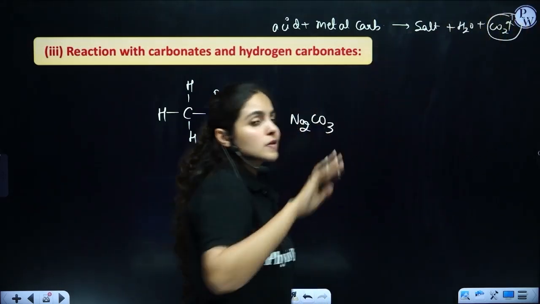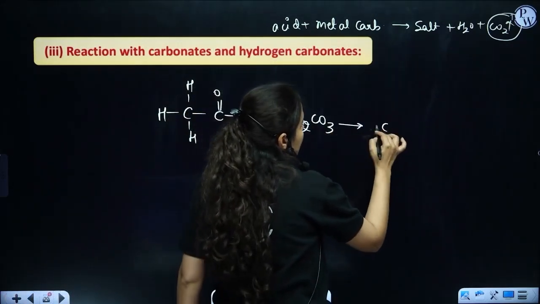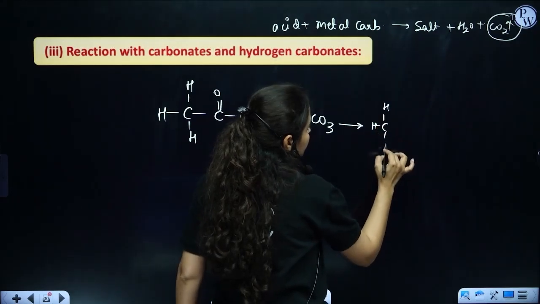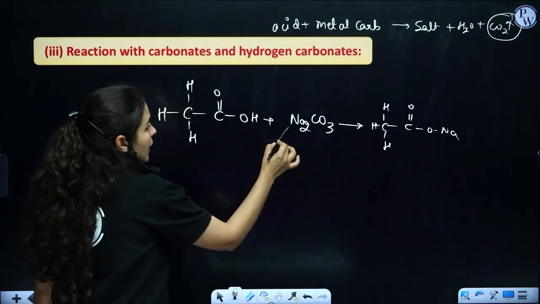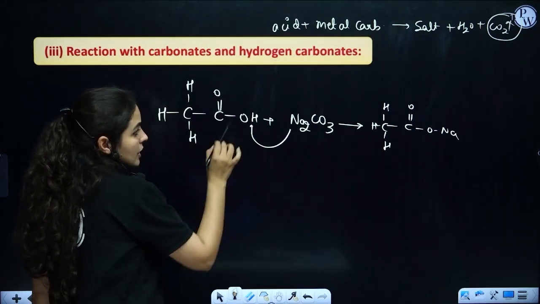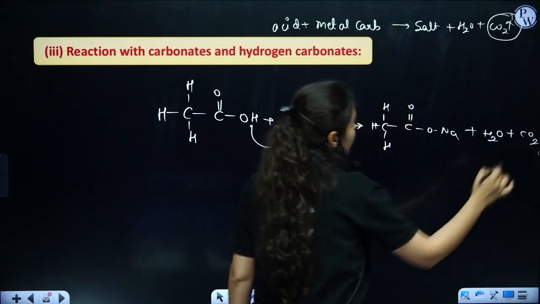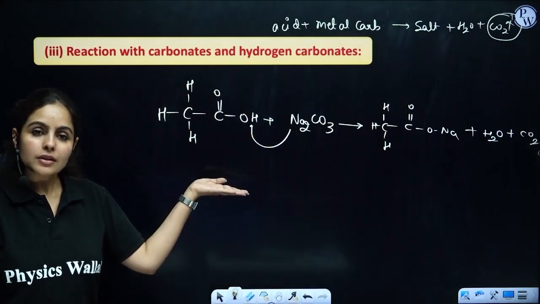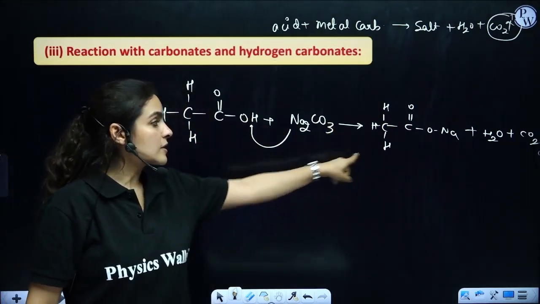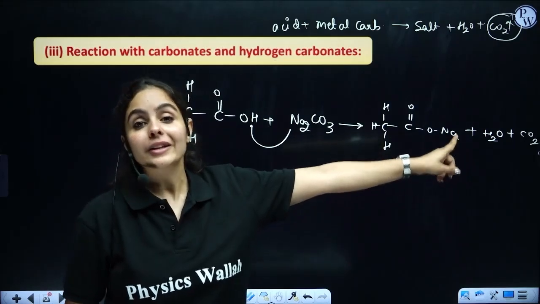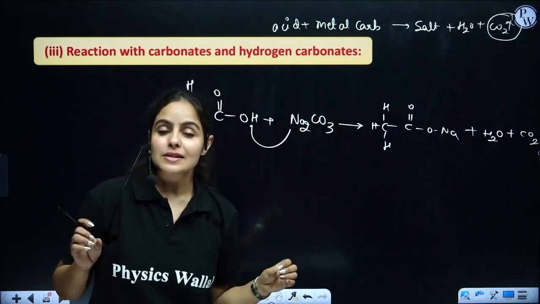There is no rocket science here. You will get the same products in this case also. So what will happen? CH3COONa, same product. Na is going to replace hydrogen, and that is going to form water plus carbon dioxide. That's your product. Carbon dioxide and water are fixed. You have to just remove H, Na will take its position, and the rest are the byproducts that you will get as per the general reaction which you have already learned in previous chapters. So I hope that is crystal clear.